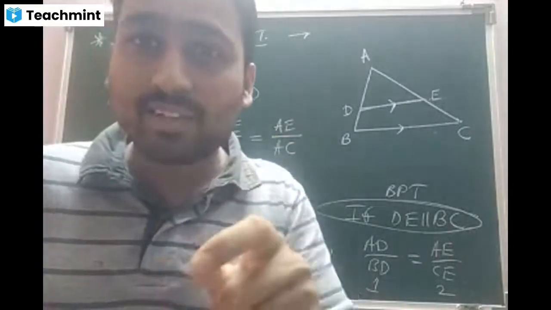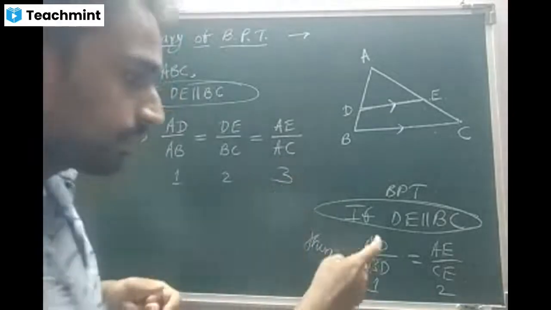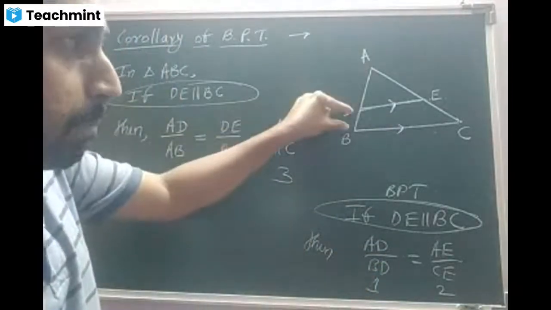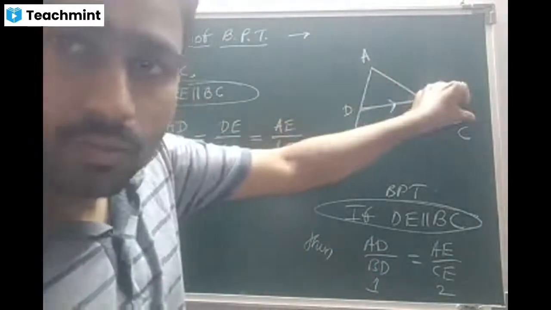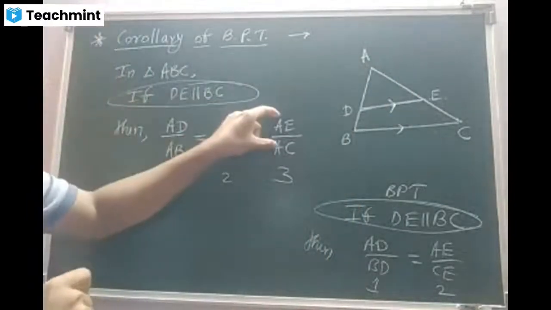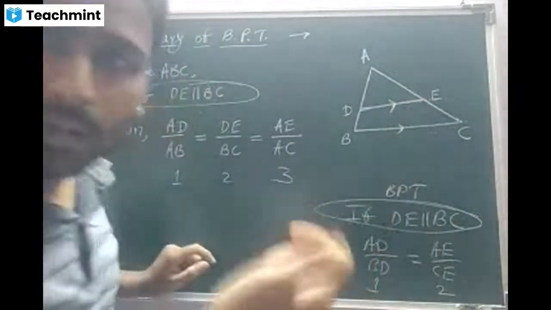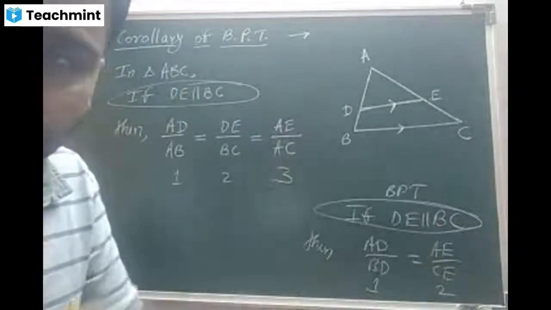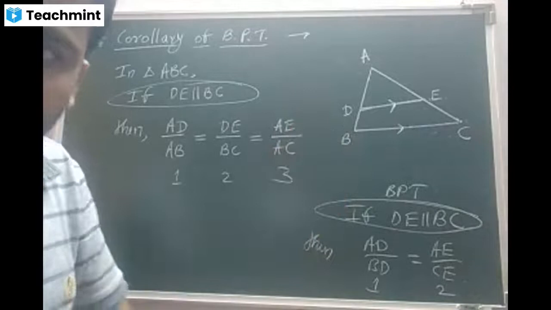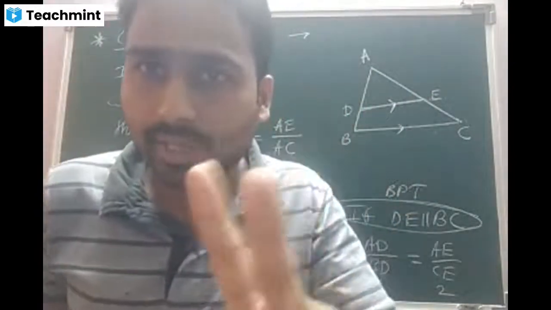This is what I was expecting from you people. Look at this quality. What is that? Part by part, part by part. What about this one? Part by whole. If you concentrate on the last one, part by whole. Here we cannot talk about part by whole. Is that clear? Yes, sir. So, in simple words, if 2 ratios will be there, deal with BPT.